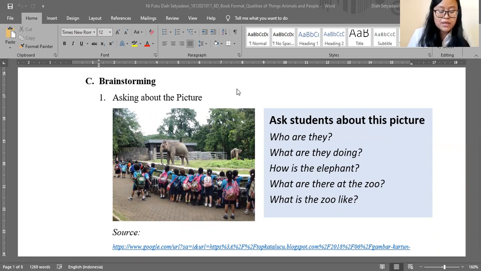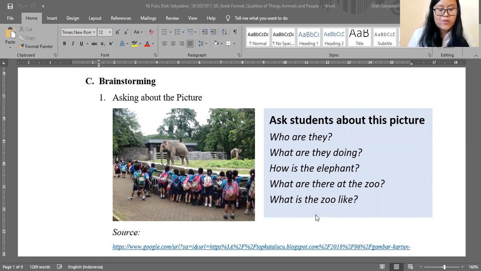Asking about the picture is an activity where the teacher asks students to guess what the picture is about. The picture here should be related with the material, qualities of things, animal, and people. Here is the picture of students who watch an elephant in the zoo. So teachers can ask several questions to students about this picture.